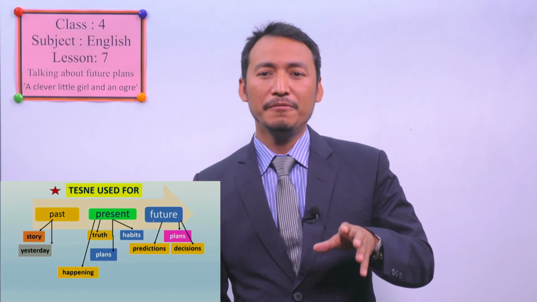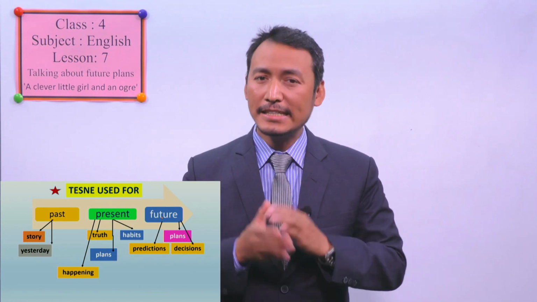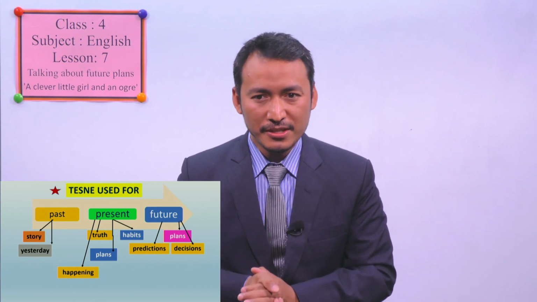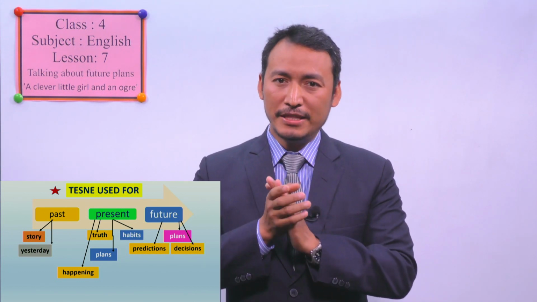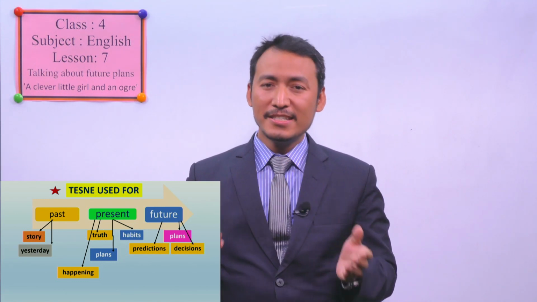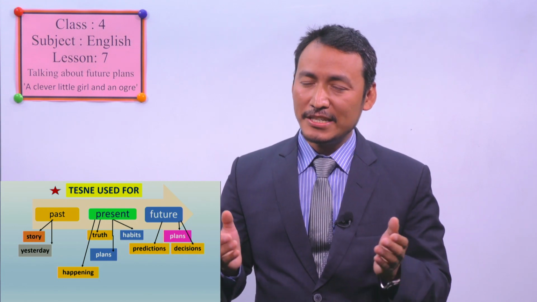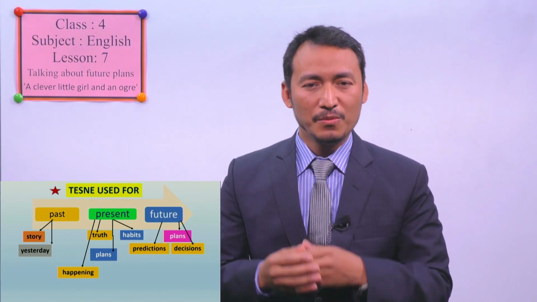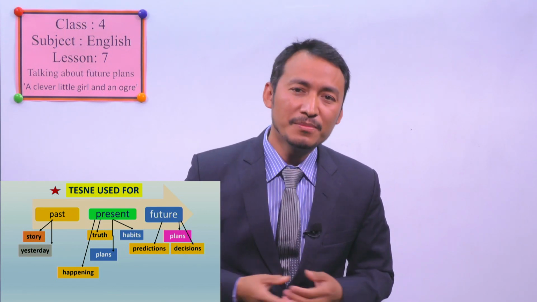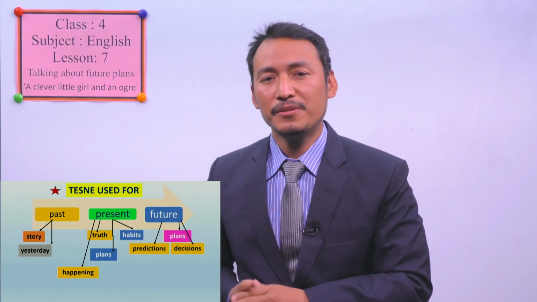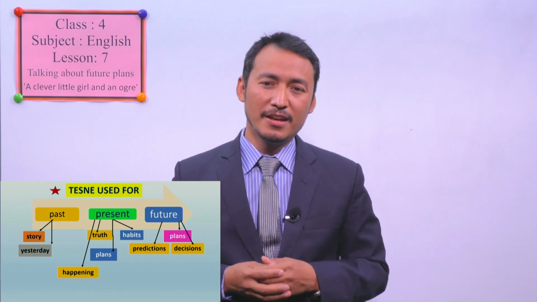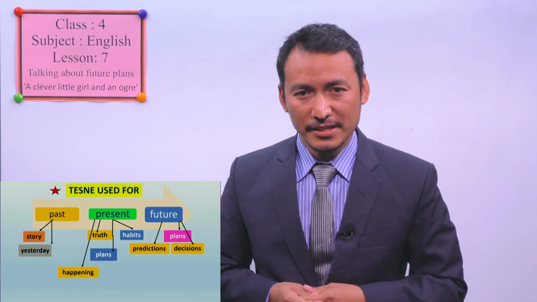And let's focus on future tense. Now, we are going to focus in this lesson on the tense that is future tense. With the future tense, we plan or we predict or we make decisions. Right, students? Is it clear? With future tense, what do we do? We make plans. For example, I will go to Pokhara tomorrow. I'm going to Pokhara tomorrow. I'm going to play football with my friends. I will play football with my friends.